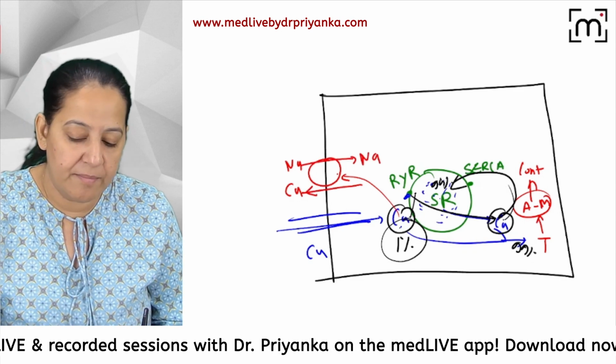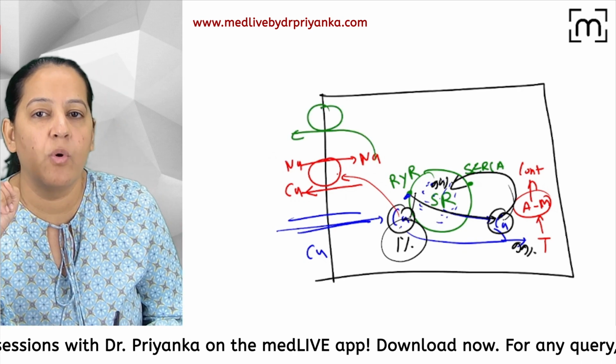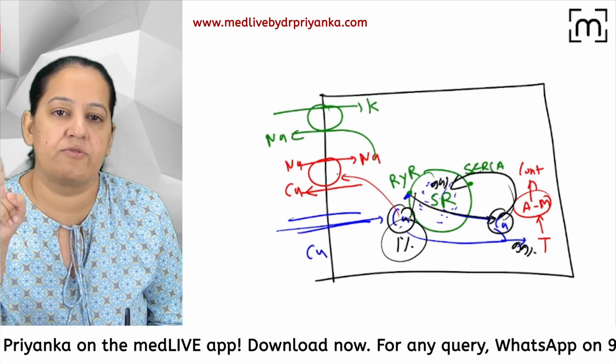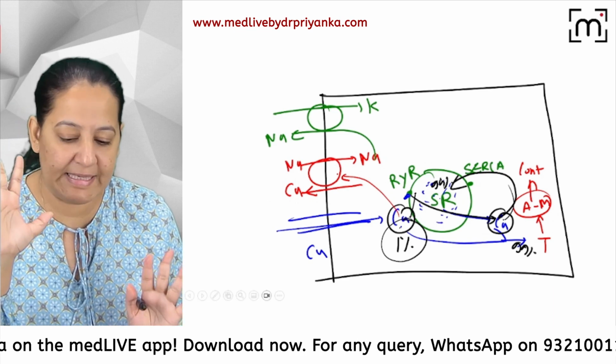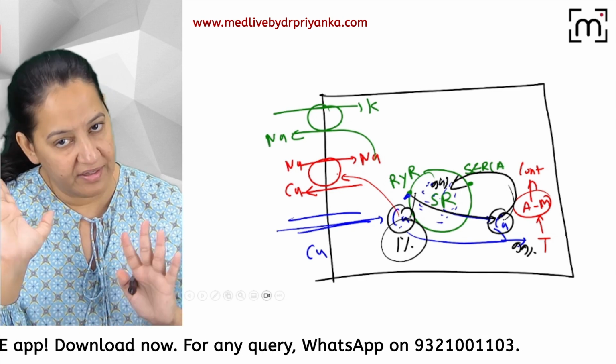Okay, what about the sodium? What will happen to the sodium? We have a third transporter to manage the sodium. The sodium will go out, and in exchange for that, potassium will come in. Okay, so this is the transporter. How many of you got it? So this is the complete process, and when the complete calcium is out, the diastole will happen.